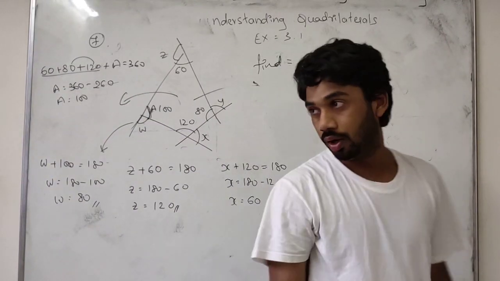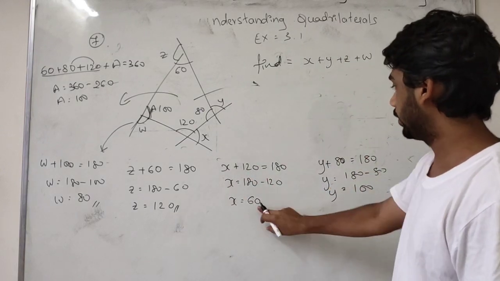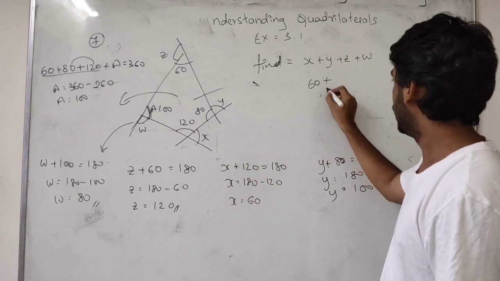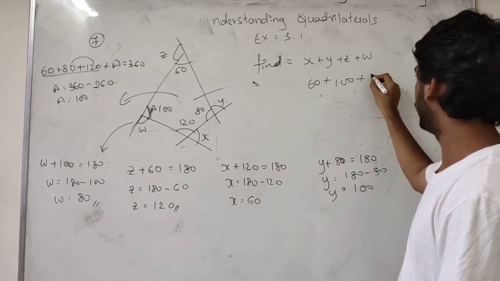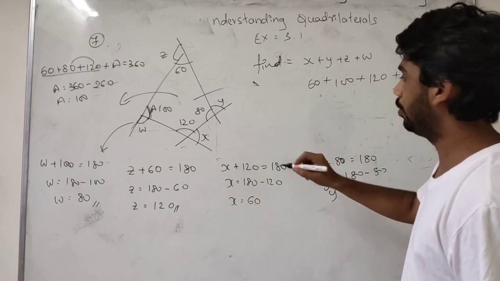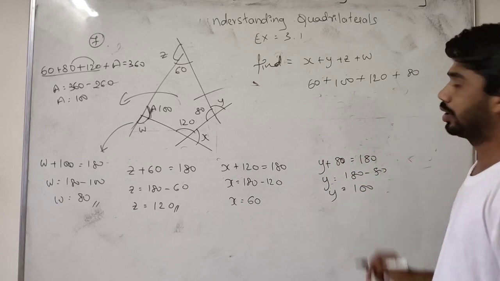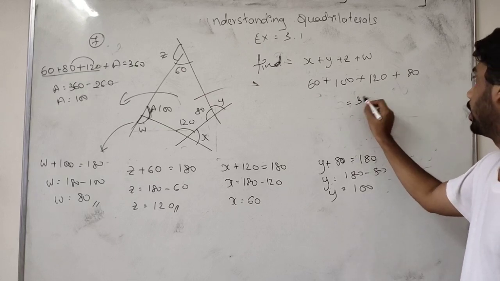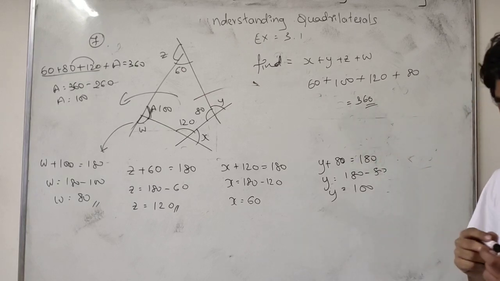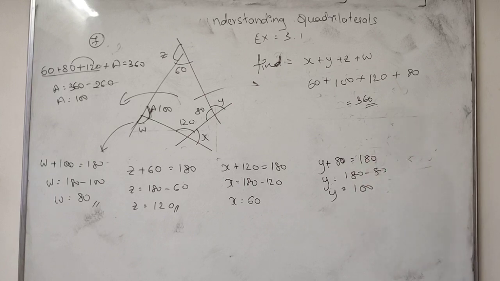So we are going to substitute all the values here. x is 60, plus y 100, plus z 120, plus w 80. If we add all this, we will get the final answer. 120 plus 80 is 200, 300, 360 is our required answer. 360. So in this way, you have to solve this problem.